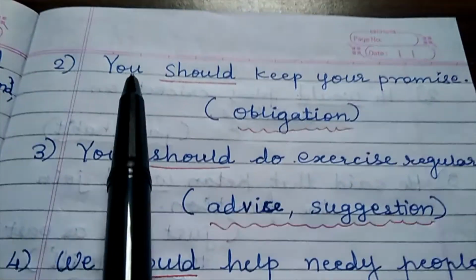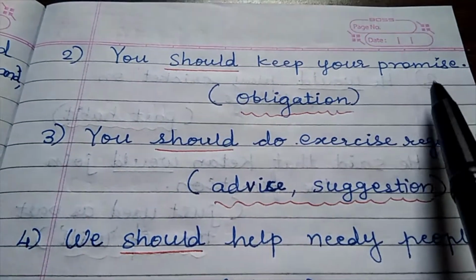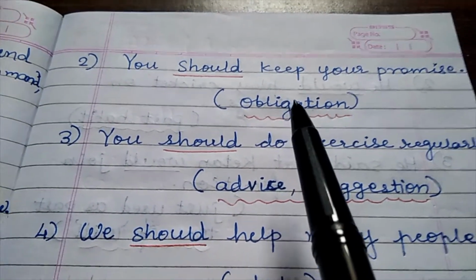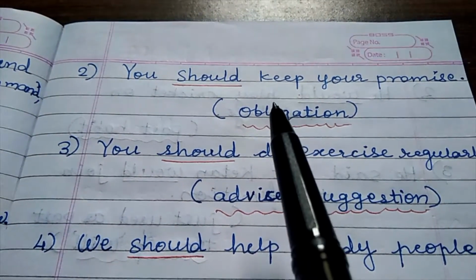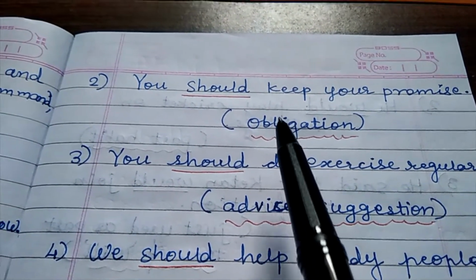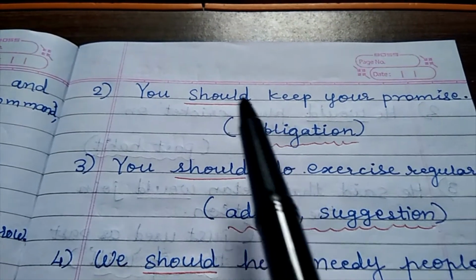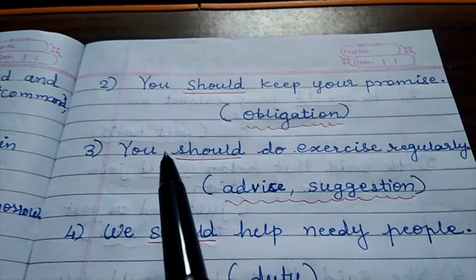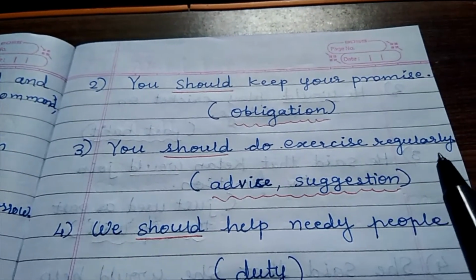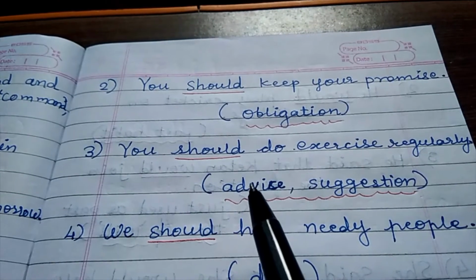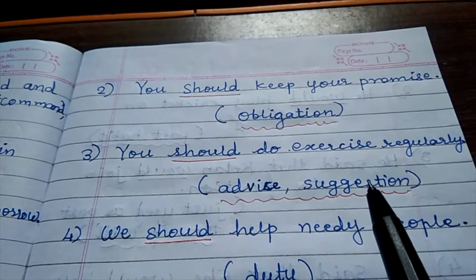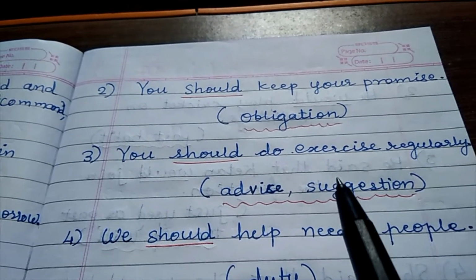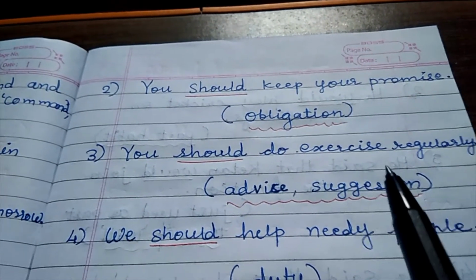Now see the next example. You should keep your promise. It shows obligation. Means if somebody gives a promise, then he or she has to keep the promise. So for showing obligation, the modal auxiliary should is used. Next example, you should do exercise regularly. In this example, advice or suggestion is given, showing how important exercise is to keep our body healthy.